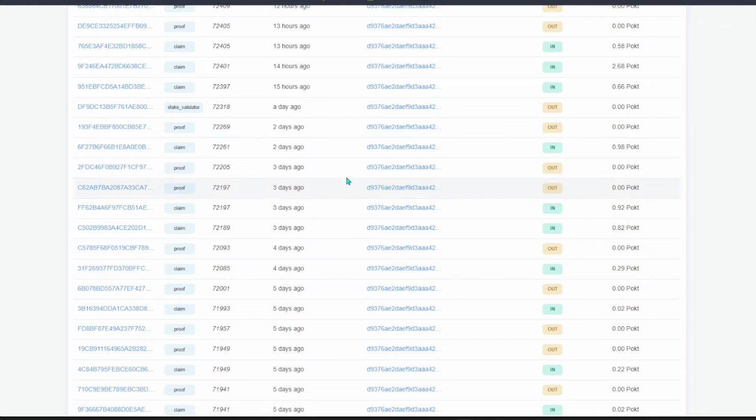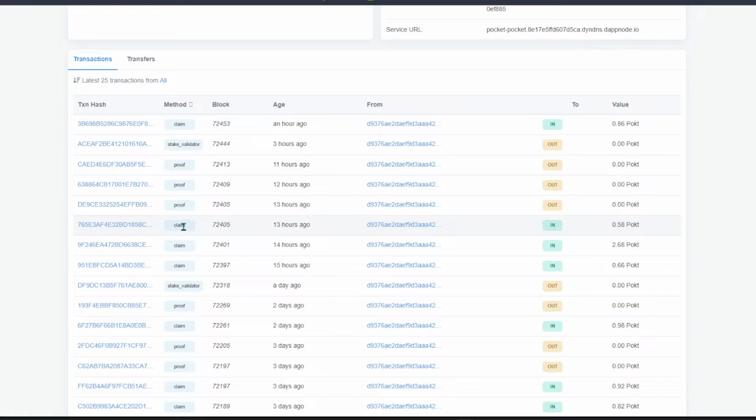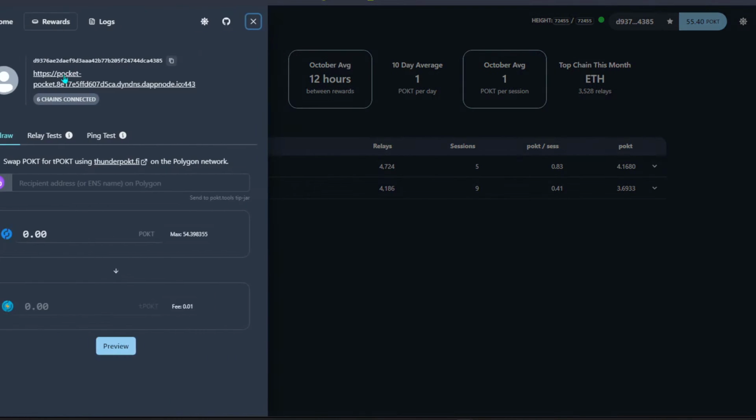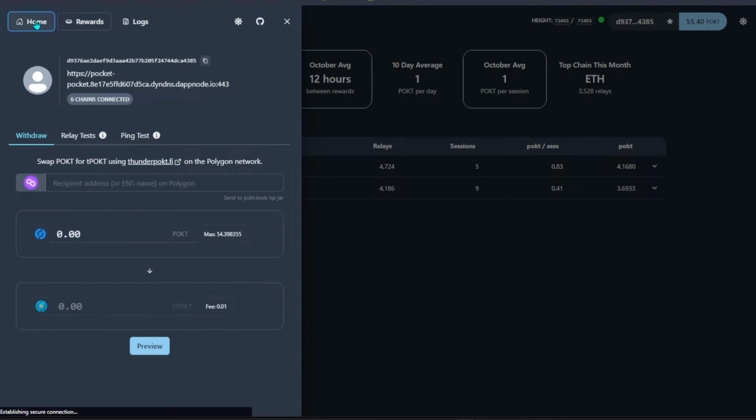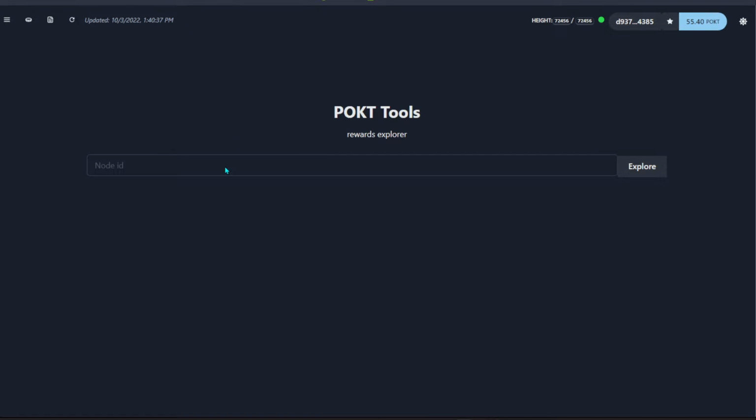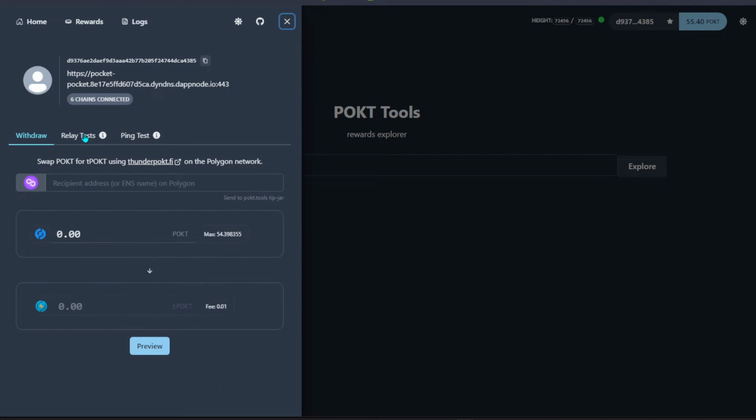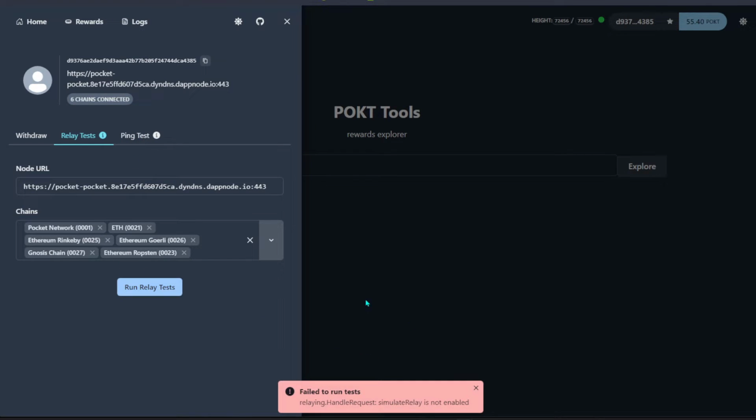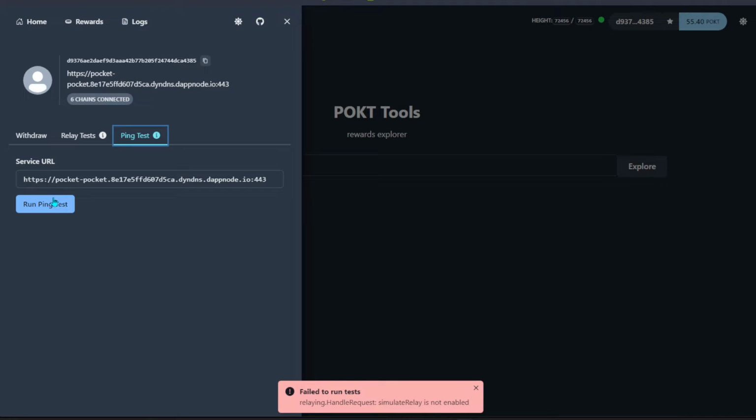So over here I would say from this part itself, you will see that okay, so the claim, the proof, how do I check it, how do I have more resources to it? Basically over here the Pokt.tools itself, on the homepage itself, you will see over here enter your node ID. Basically the node ID is your address. So I already entered mine, so I'm just going to show you how it works. So over here we have some relay test going on, but of course it is not working for DAppNode because the simulation is not enabled. But of course the ping test is the most important one.